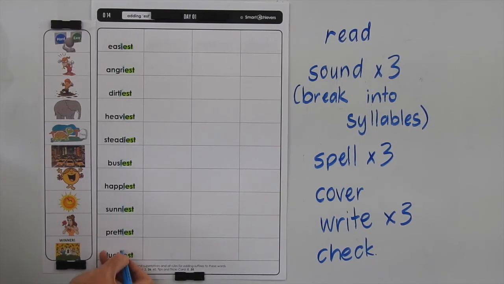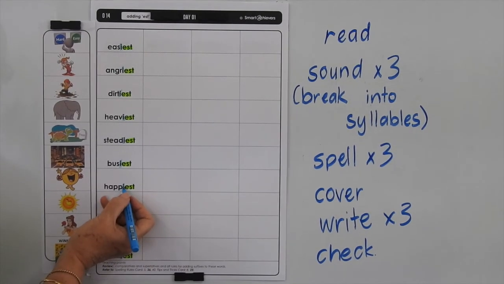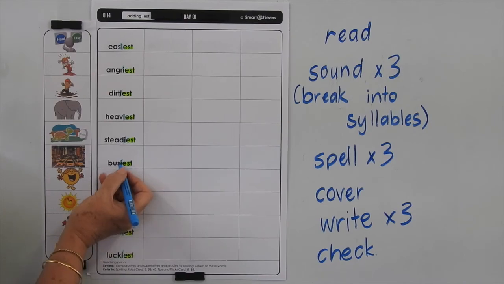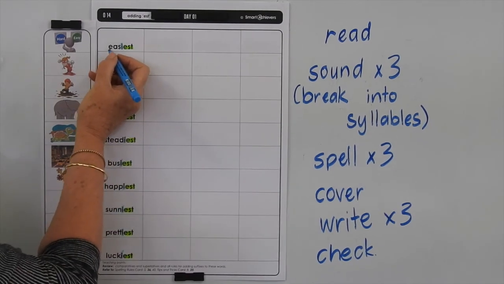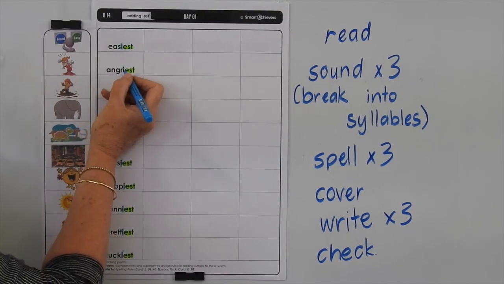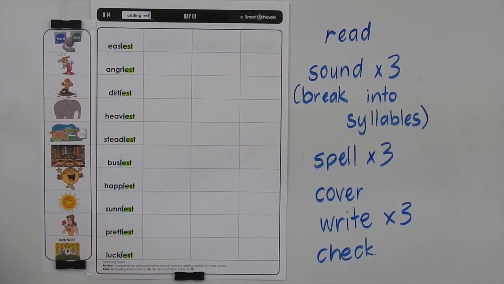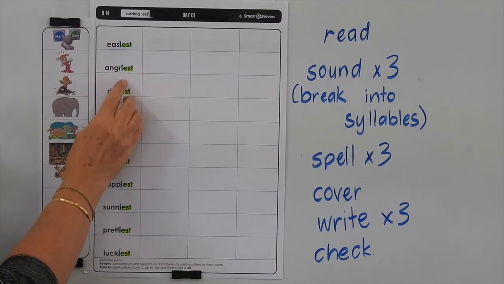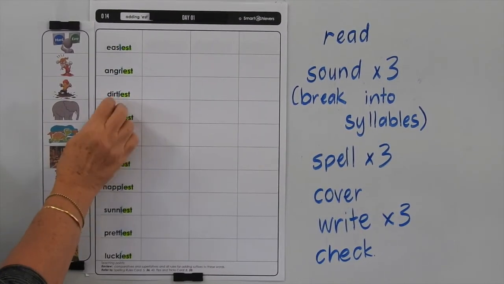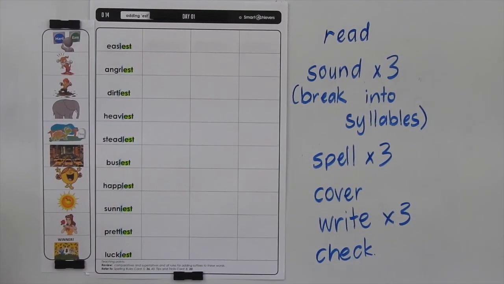You can't get rid of that sound, so be very careful that you do change Y to an I to keep that sound in there. Easiest, angriest, dirtiest. So you need to keep that sound. It's not easyest, angryest, dirtyest. You still need that sound before the EST.